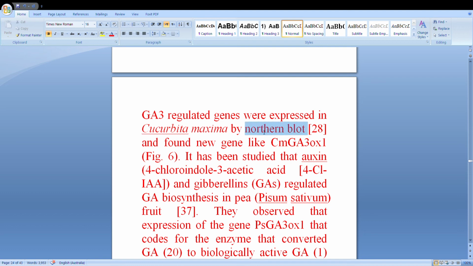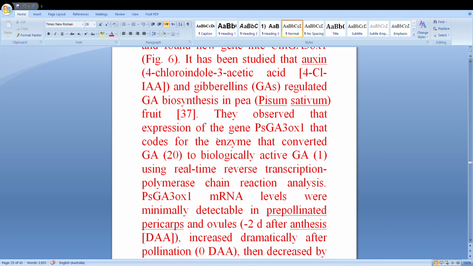This is the protocol, northern blot, to find new genes. The CMGA3OX1 gene changed. Also others we can see here, gibberellins, and they call it gibberellin biosynthesis in pea. And then other scientists observed that the gene also changes. And this is from the gene bank. We analyze this, and then we can see this type of gene codes for the enzymes that convert biologically active gibberellin from GA20 to GA1.